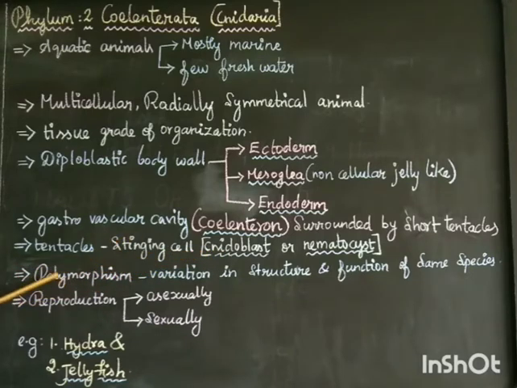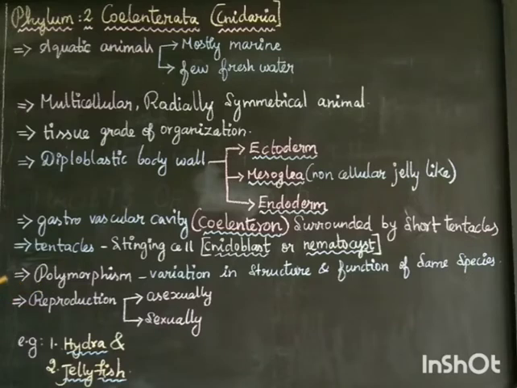Clear? Then coming to polymorphism. Poly means many, morph means structure. That is, even a single animal has many different structures. That is variation in structure and function within the same species. A single animal having different body forms, structures and functions, we call it polymorphism. This is one of the important characters of the phylum Coelenterata.